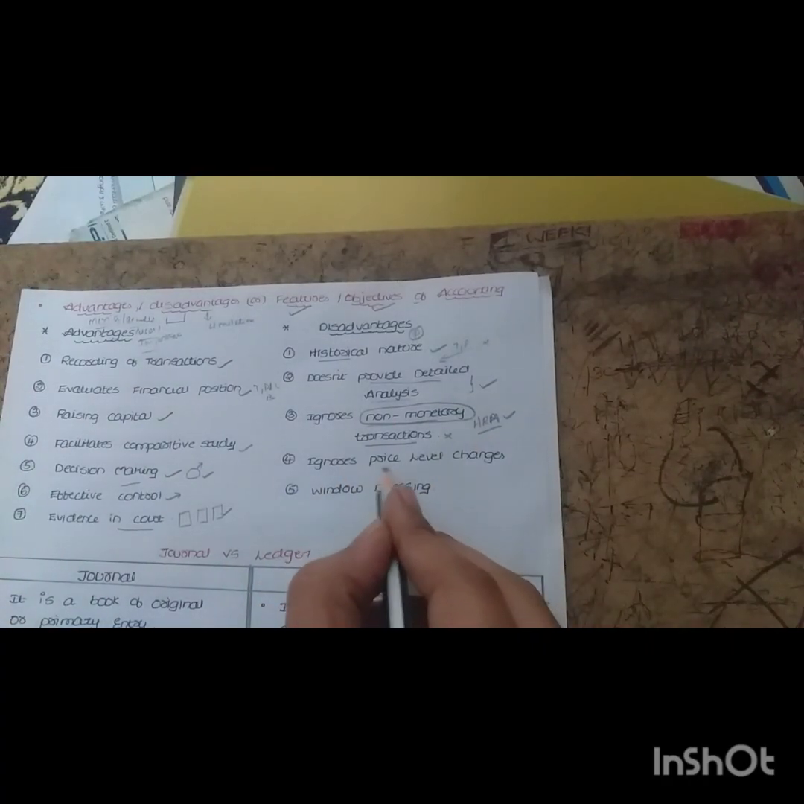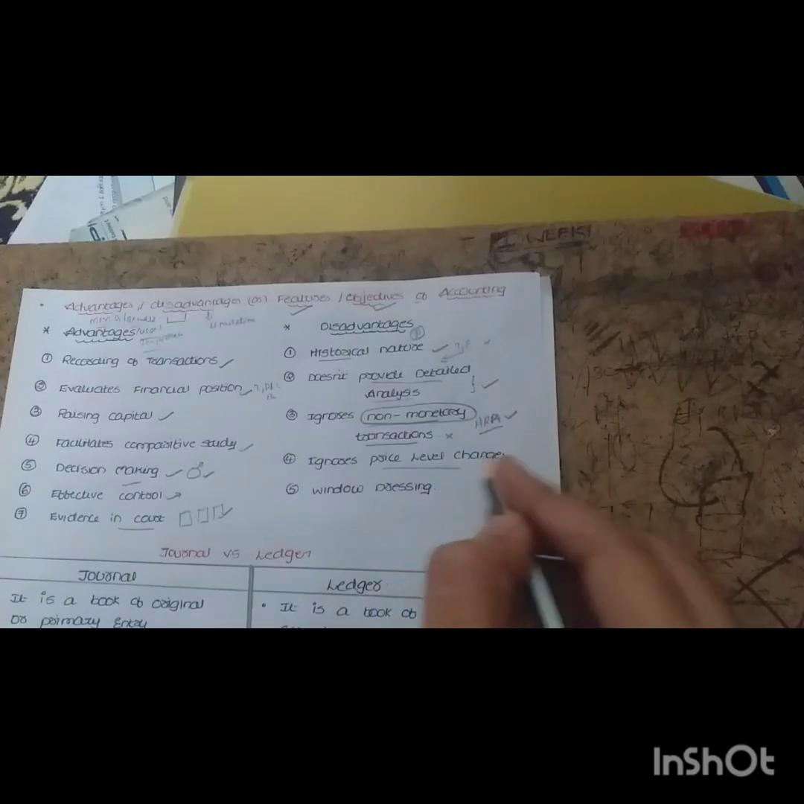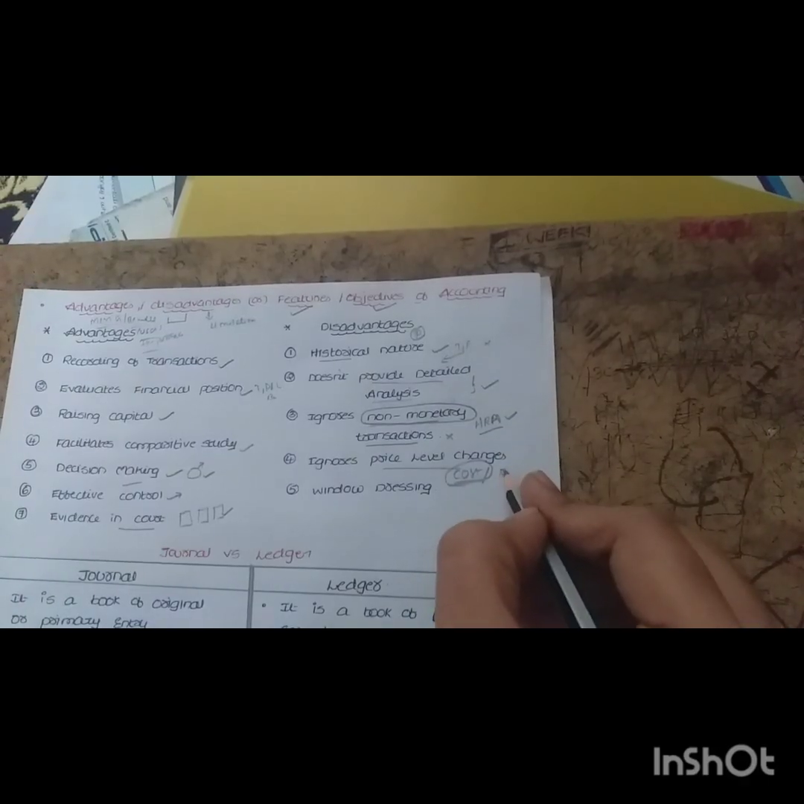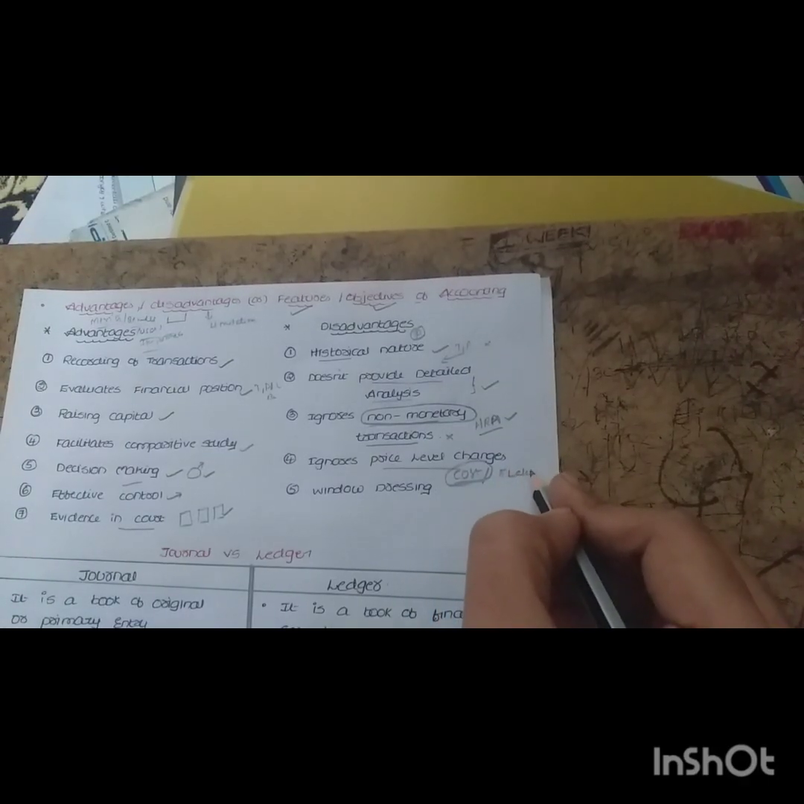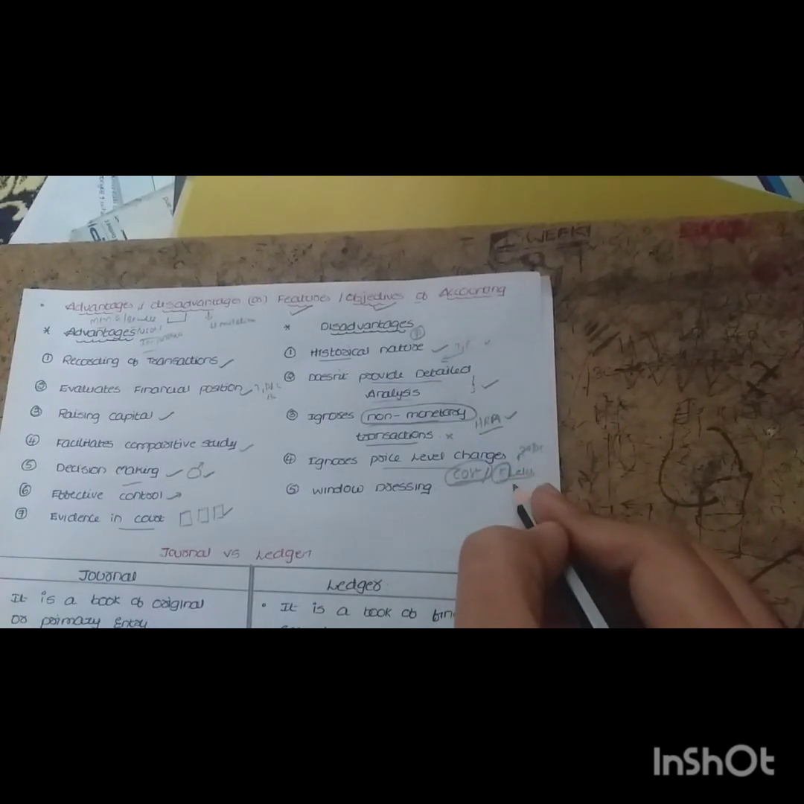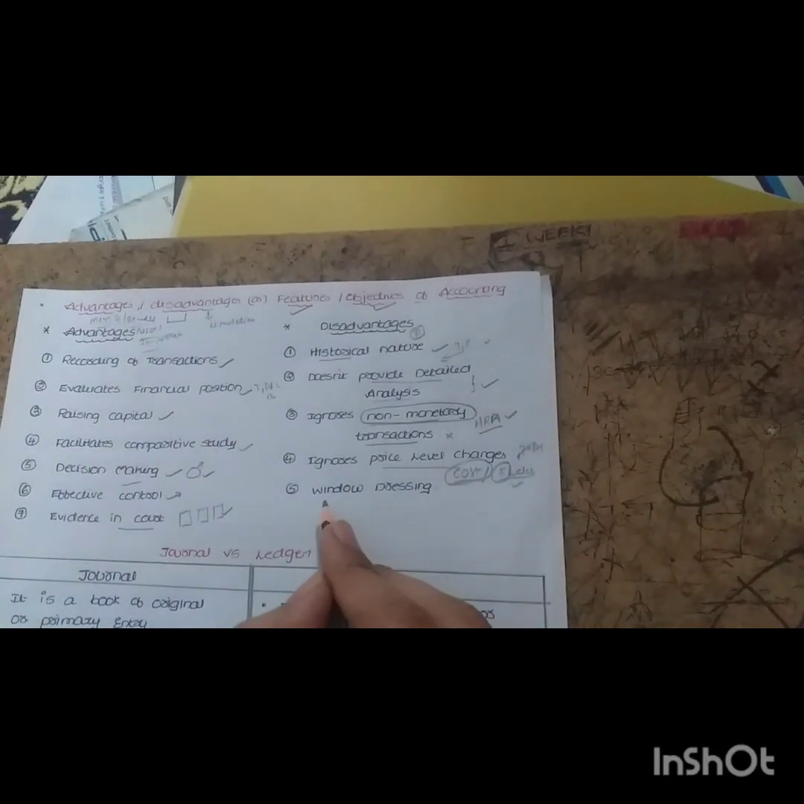Next one is that it ignores price level changes. In the cost concept we discussed that it records only on the basis of cost. If you purchase land for 15 lakhs now, in the future it may increase to 20 lakhs or 25 lakhs, but whenever we record the land in the books of accounts, we record it at 15 lakhs only. So that is one of the disadvantages.